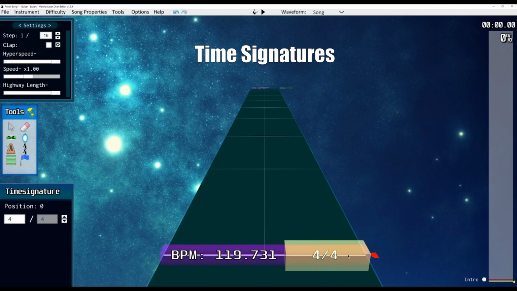The bottom number represents the type of note it's referring to, this one. In this case, the 4 means quarter notes or fourth notes. And then the top number refers to how many of them there are per measure. So 4/4 time means there are 4 quarter notes per measure, or 4 beats per measure. Another common time signature is 3/4 time, which means there are 3 quarter notes per measure. And that looks like this. 1, 2, 3, new measure, 1, 2, 3, 1, 2, 3, so on and so forth.